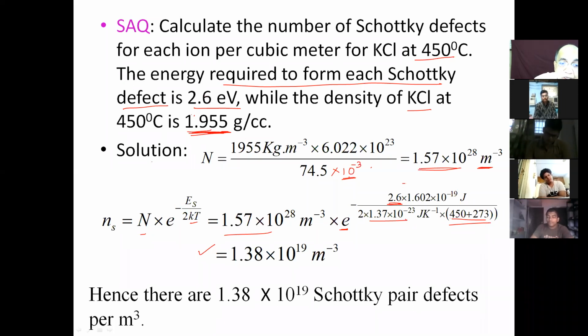Of course, if you use all these, in our centimeter cube unit, it is approximately 10 to the power 6. This is in meter cube. In centimeter cube, you imagine what will be the value for KCl, and for NaCl, it is 10 to the power 6. So I gave you this problem dedicated to Mr.